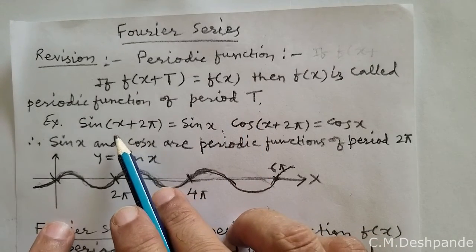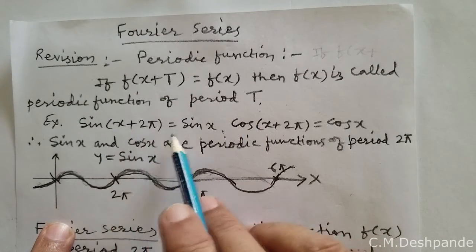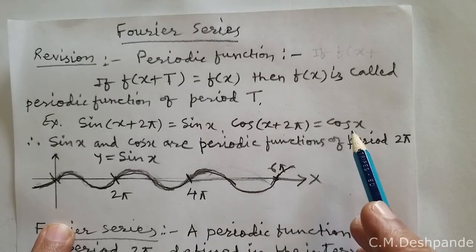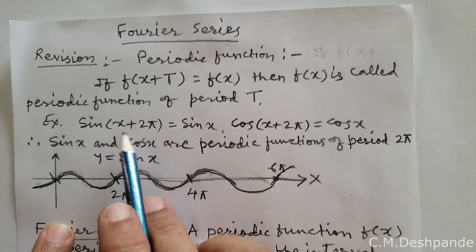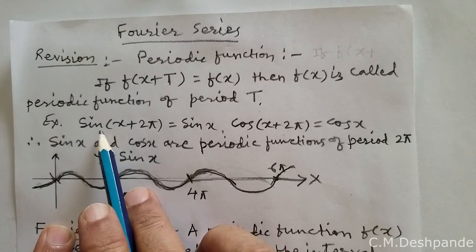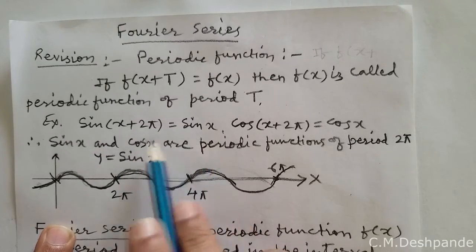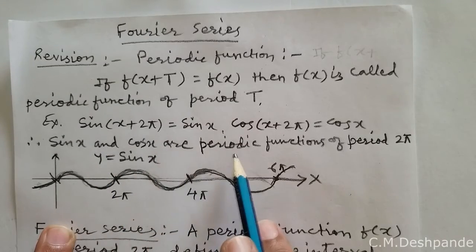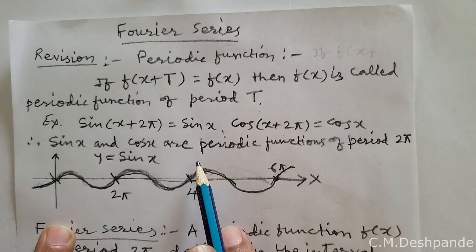Examples are sin of x plus 2 pi equals sin x, cos of x plus 2 pi equals cos x. If x is replaced by x plus 2 pi, then the value of the function remains the same. So these are called periodic functions. Sin x and cos x are periodic functions of period 2 pi.